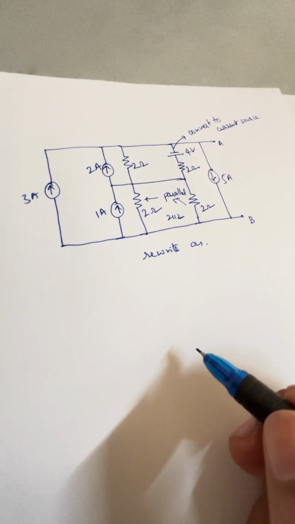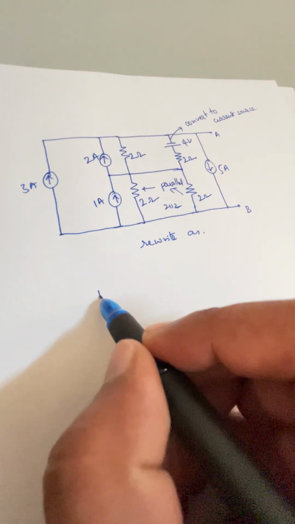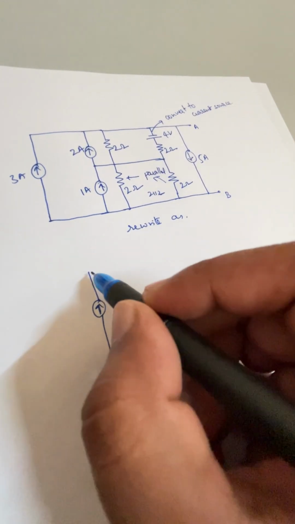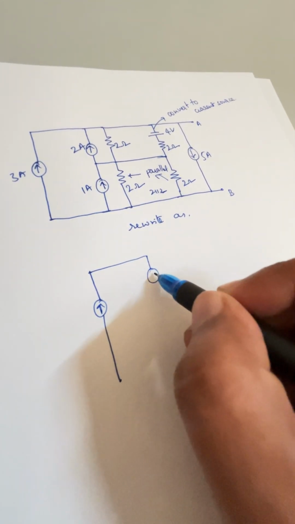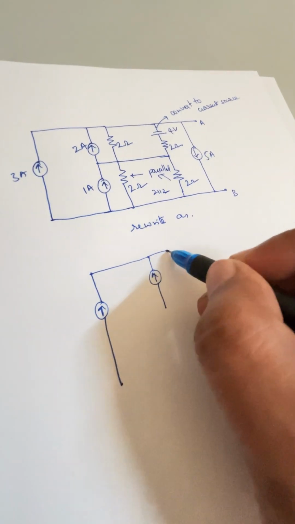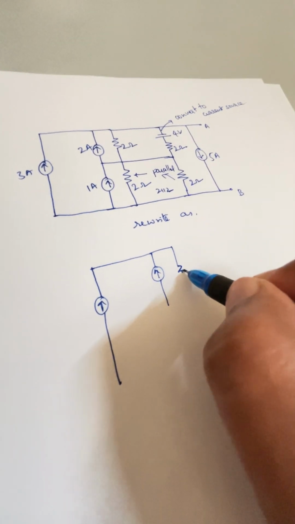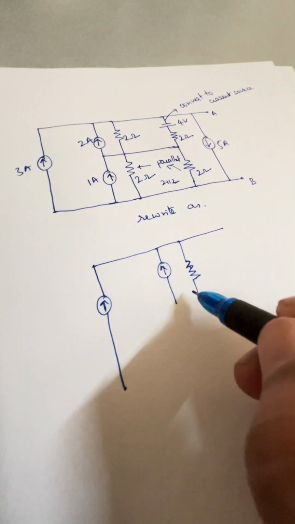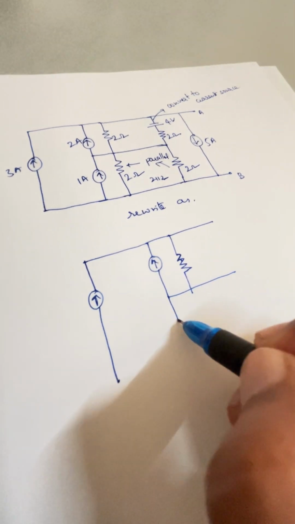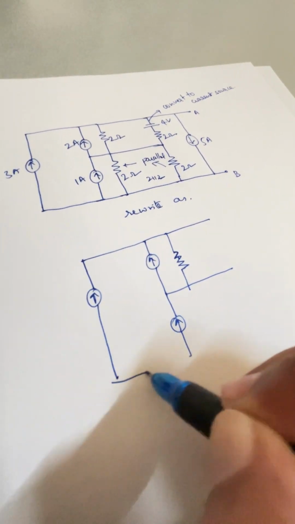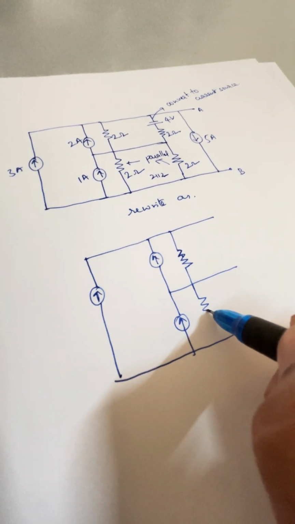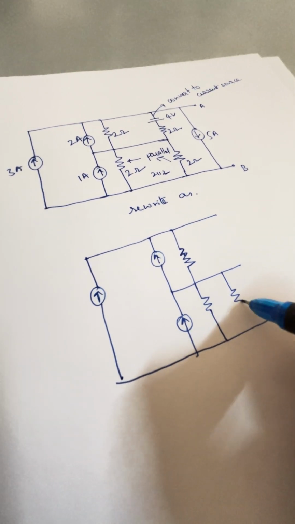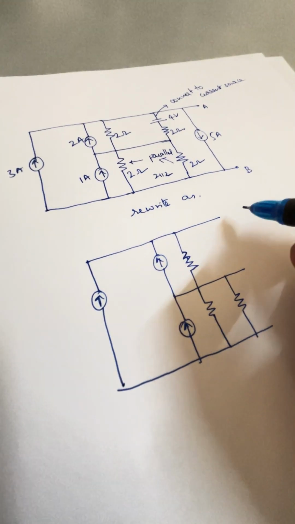You write the same 3 amperes current source, and which is having 2 amperes and 2 ohm resistor, and also have one more, that is nothing but 1 ampere and 2 ohm. So I will reduce this 2 ohm and 2 ohm into the next section. So now I will write as it is, the 2 ohm and 2 ohm resistors.